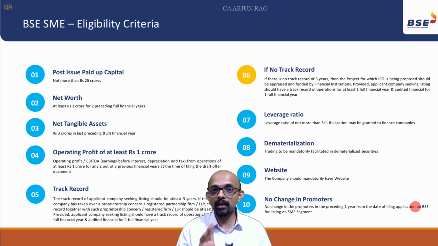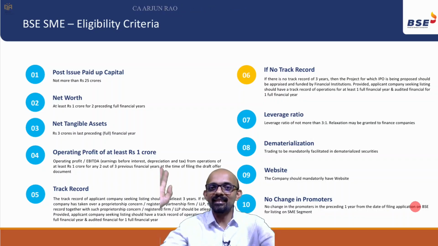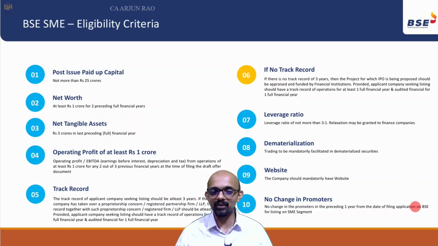Minimum criteria is to make sure that they are genuine companies. Otherwise, all these dummy companies will get listed on the SME platform, and it will become easy for pump and dump schemes, as they call it. Just raise the stock market prices and then offload all your shares, make a quick profit and get away. We don't want that. So we want to set at least some minimum criteria. So that is why we have these criteria.